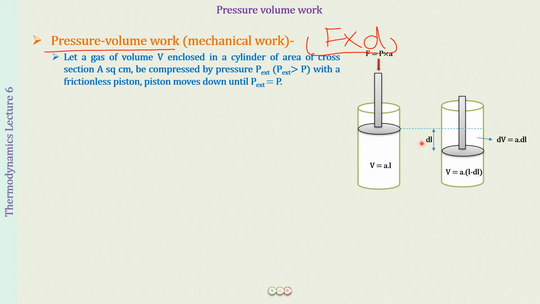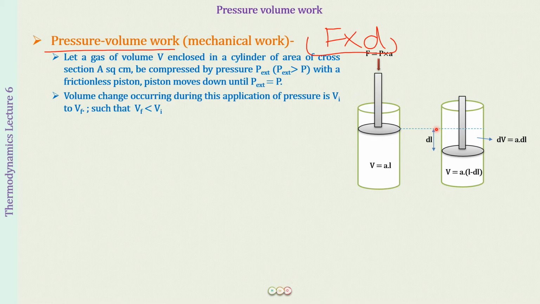Okay. So this was the initial volume that the gas was occupying, and now there is going to be some final volume that the gas will be occupying after the piston has moved. Fine. And what you can realize is that whenever a compression is happening, the initial volume is going to be greater than the final volume. That is why now the gas molecules will be closer, they will be compressed together.